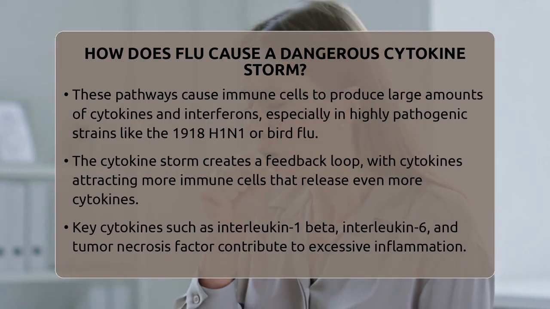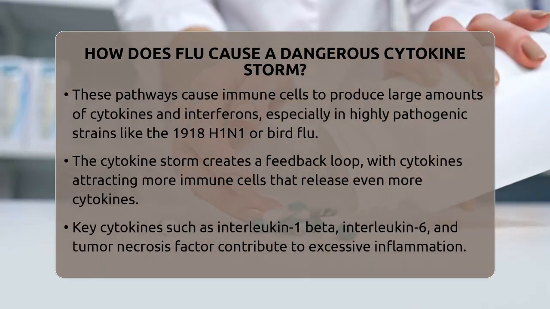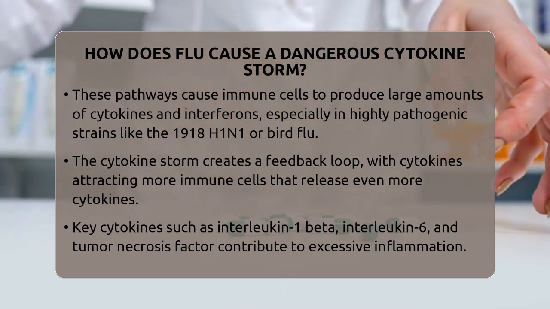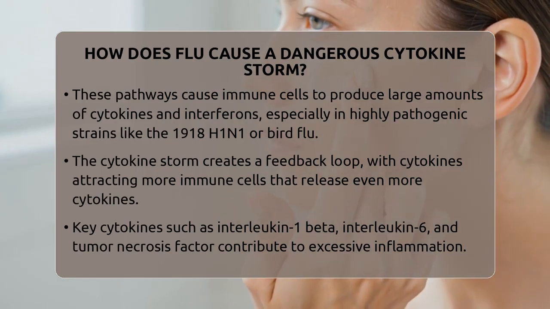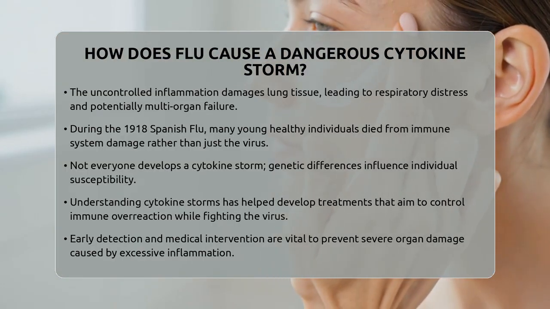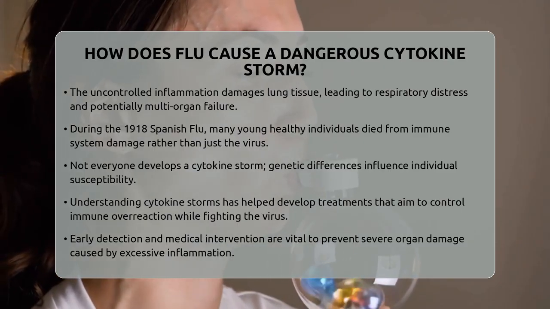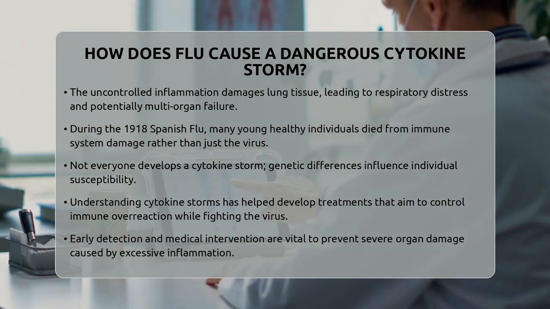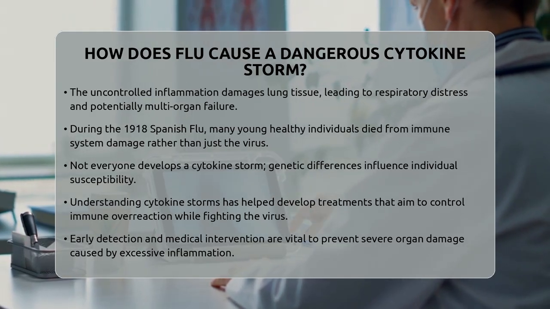Not everyone infected with severe flu strains develops a cytokine storm. Genetics and individual immune system differences play a role. Some people have variations in genes related to immune receptors that make them more or less susceptible to this overreaction. This explains why some individuals recover easily while others experience life-threatening complications.